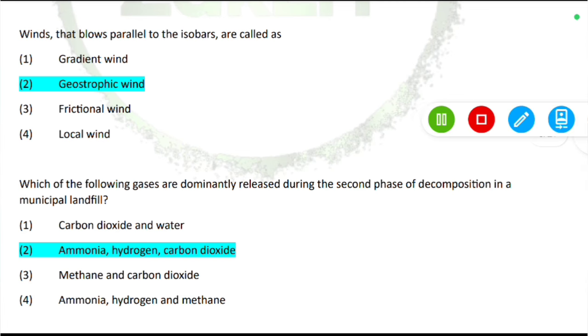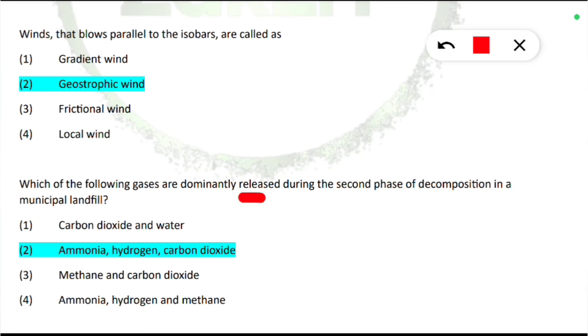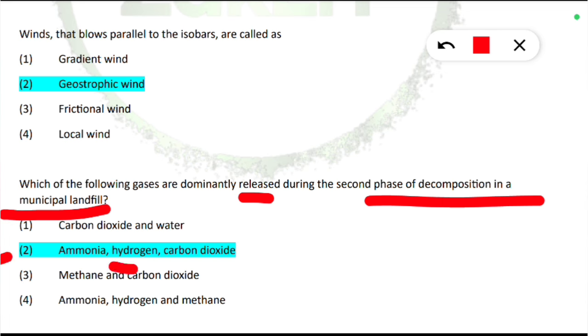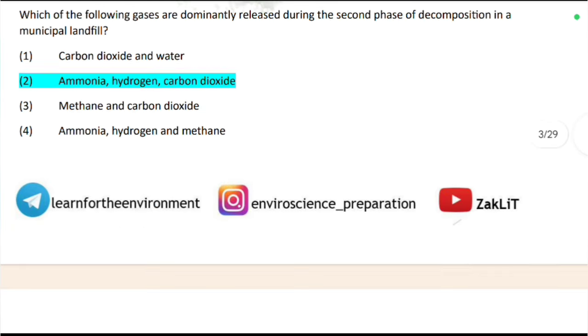Next is, which of the following gases are dominantly released during the second phase of decomposition in a municipal landfill? First phase, second phase, all these things you should know, which gases are released. This is also one of the very frequently asked concepts which is already mentioned in that video. If you haven't checked, you can check in the I button. So ammonia, hydrogen and carbon dioxide are the dominant gases released in the second phase of decomposition in a municipal landfill. So option 2 will be correct.